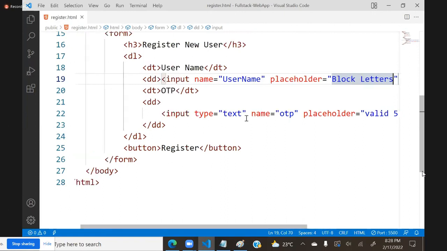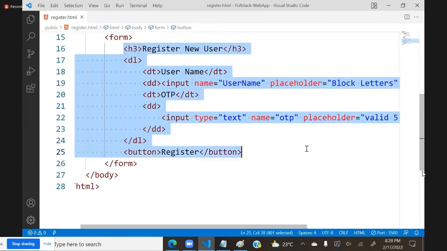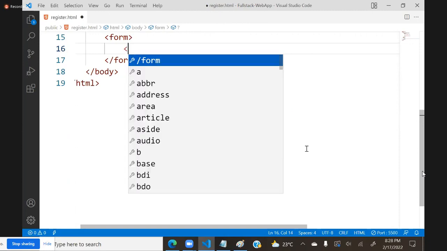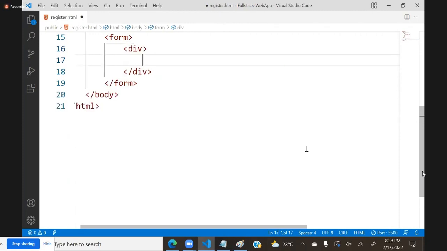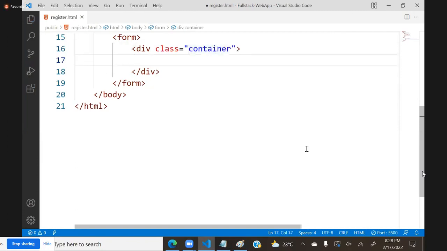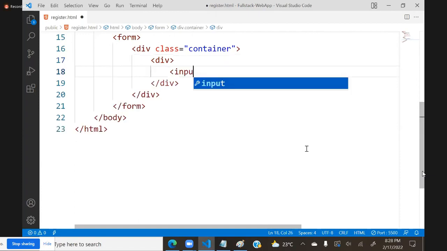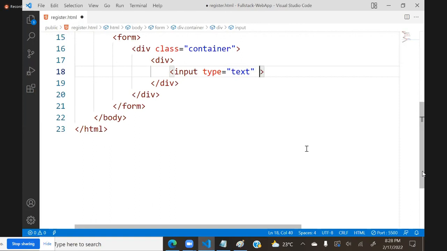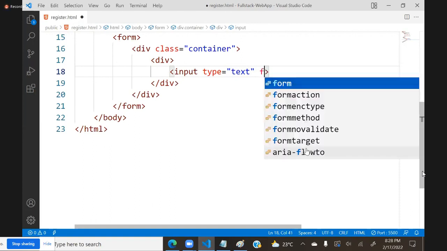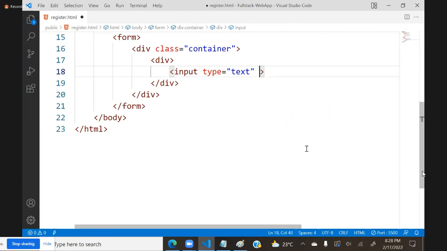Suppose I will keep a toolbar for you so that you can understand. Here I will just keep a div. I will put a class container, and here we have a div. In this we have input type equal to text. This is a value, for example name, because we are running only string type as of now.